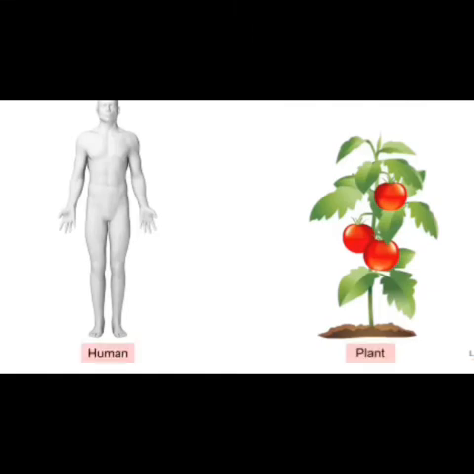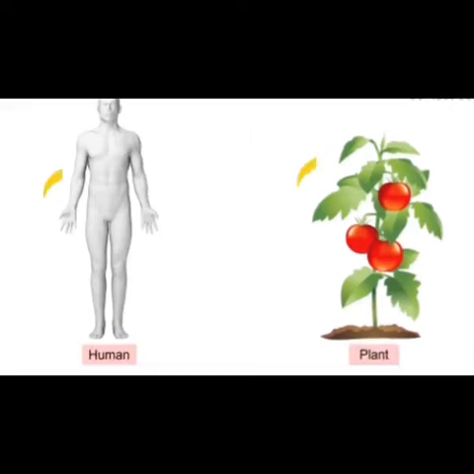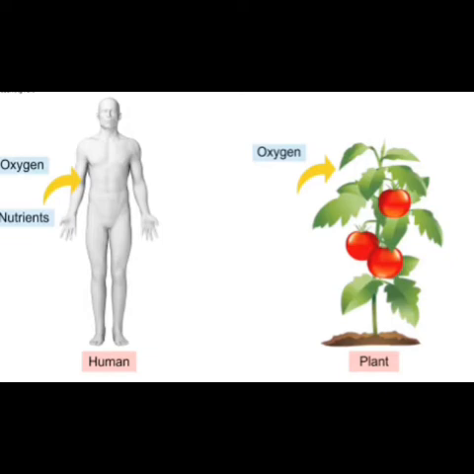Now we will study about the transportation system in humans and plants in detail. That is, how are nutrients and oxygen needed for cellular respiration transported to various parts of the body, and how are carbon dioxide and salt waste excreted or removed.